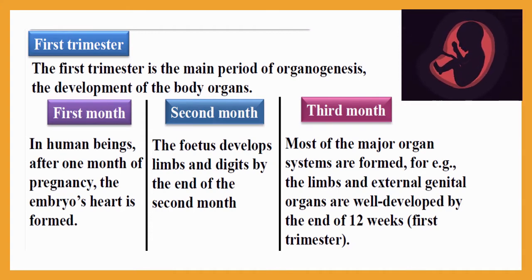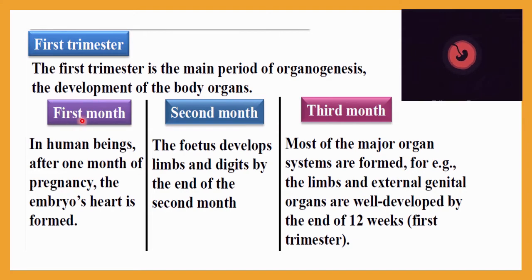So first of all, we will discuss the first trimester of gestation. The first trimester is the main period of organogenesis. Okay, so be very clear. The first trimester is the main period of organogenesis. Why is it called that? Because mainly all organs will be developed in this stage. The development of the body organs will occur in this stage, meaning in the first trimester.